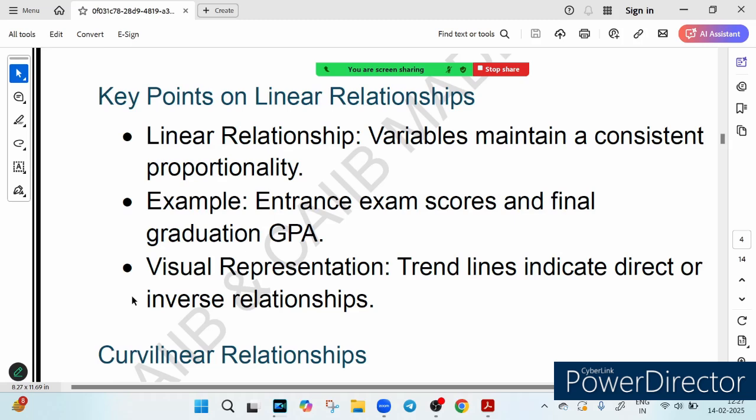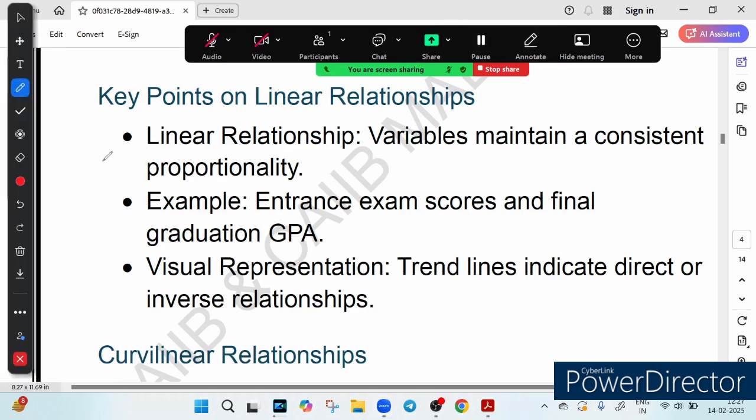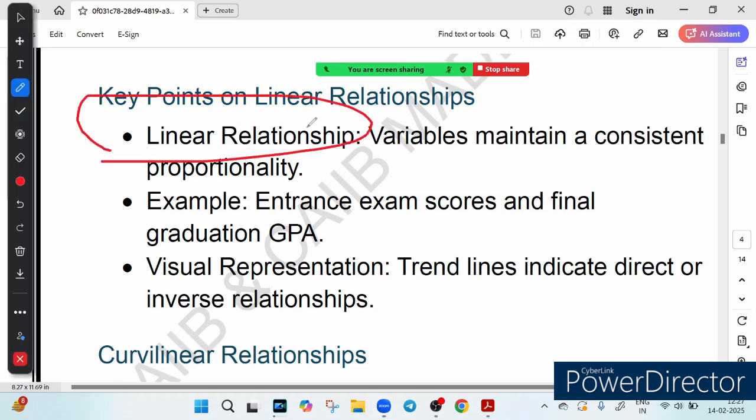Now, here we are talking about this so-called linear relationship. Linear relationship means that if one thing increases, the other thing will also increase, right? For example, higher exam score equals higher final GPA.